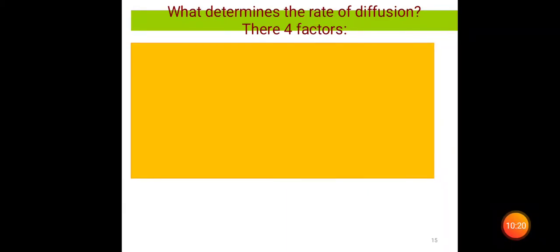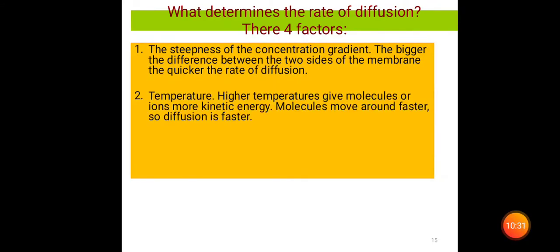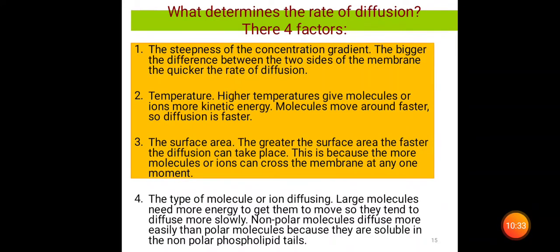So how can this diffusion be determined? There are four factors. The first one is the steepness of the concentration gradient.